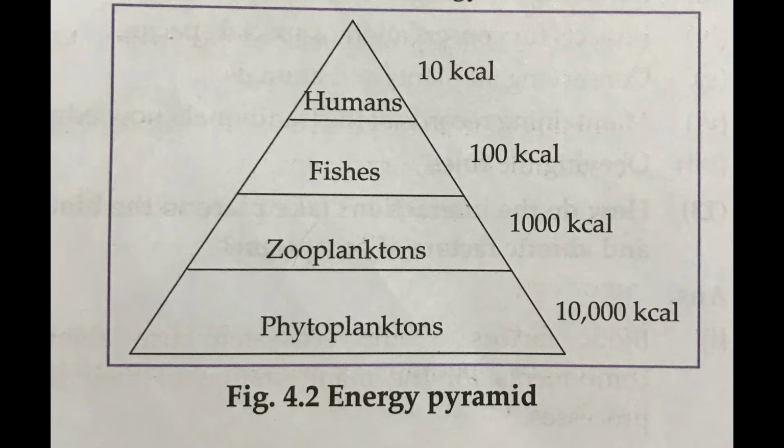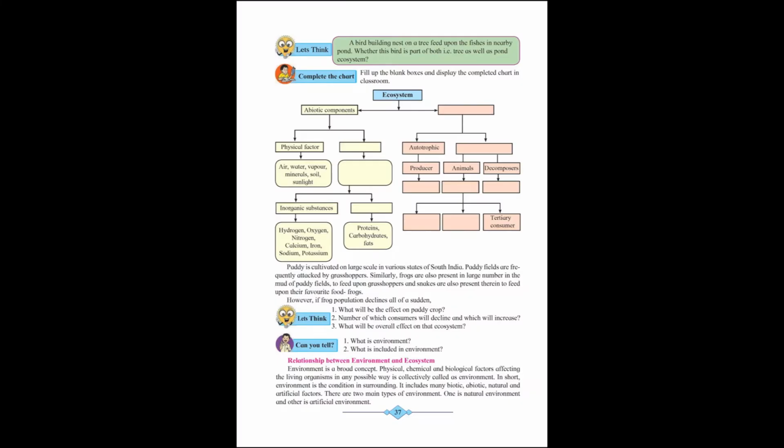You had studied last year that the energy flow is unidirectional. The energy which we get from the sun, which is taken up by the plants, is never returned back to the sun. Now we may move on to page number 37.